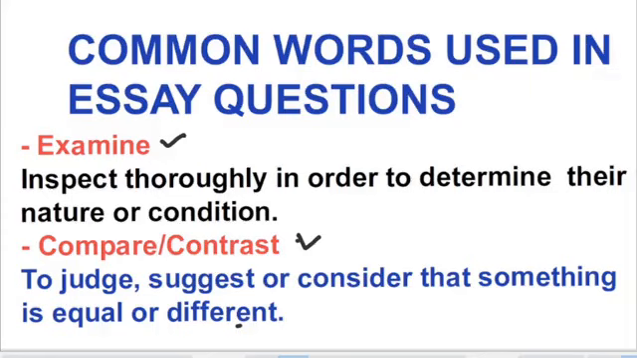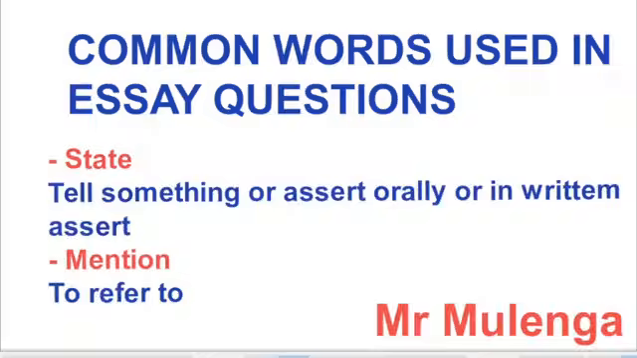So this is very, very important to consider as well. Apart from that, we also have a state where you tell something orally or in a written assessment. Then we also have mention. For mention, normally this one comes in Biology Paper 2 Section A. In Section B, it's rare to find a question where they'll ask you to mention. I'm not saying it doesn't come, it does, but it's just rare.